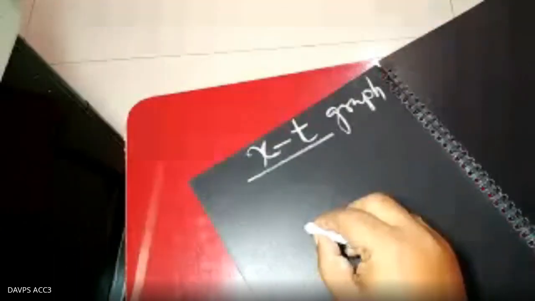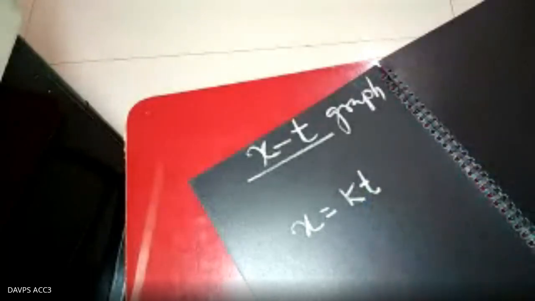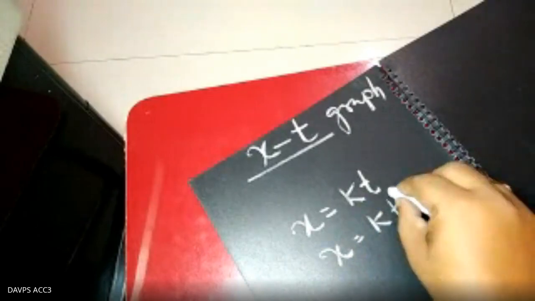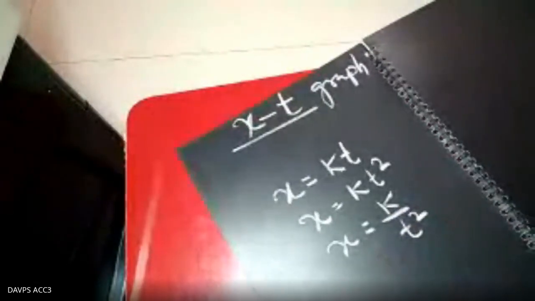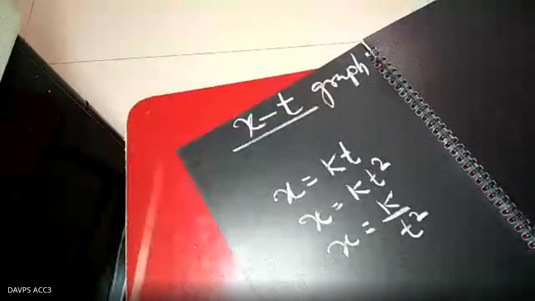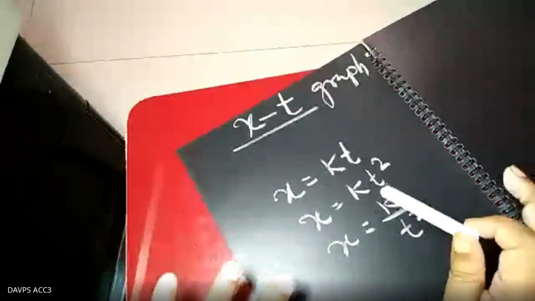In the lower classes, you must have plotted graphs in this manner. Suppose you find the equation x equal to kt, this is one equation. Another time we get x equal to kt square. Another equation, x equal to k by t square, like that. If you plot the graph for these equations, the graph is plotted between two quantities. Here I am using x and t as the quantities, and k is the constant.